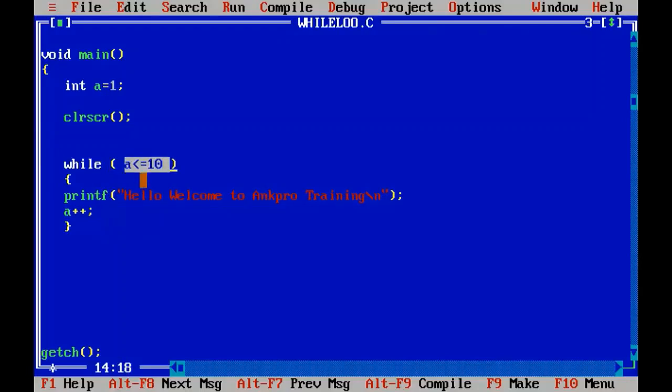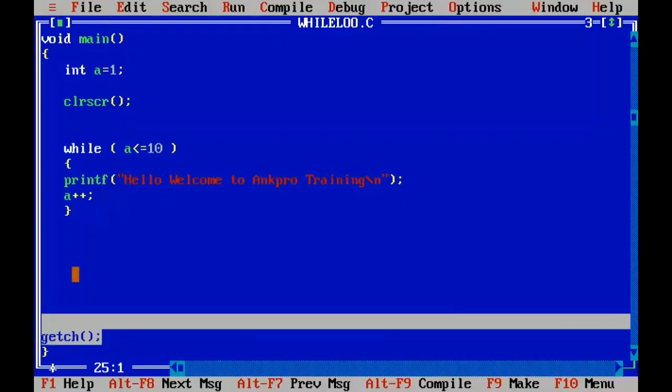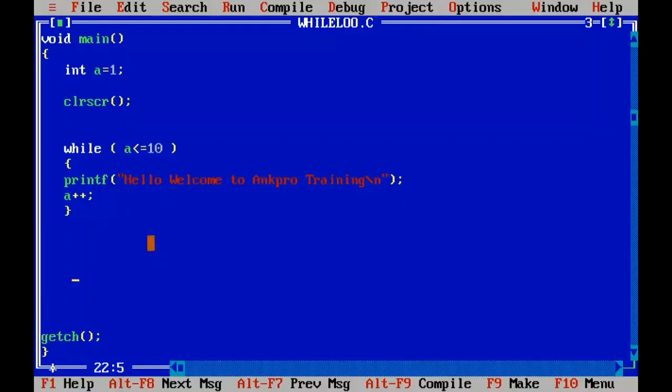a becomes 4, 5, 6, 7, 8, 9, 10. 10 is equal to 10, that's okay, and this will be printed. When a becomes 11, 11 is not less than or equal to 10. So control comes to this place and stops the execution of the program, right? So whatever we place inside here is printed every time the loop iterates.